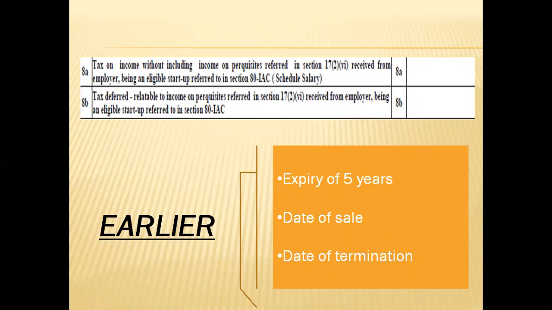It is the earlier of expiry of 5 years from the year of allotment of the ESOP, date of sale of ESOP by the employee, or date of termination of the employment. A disclosure in relation to this has to be given in the ITR form, and this change has been incorporated in the ITR forms of assessment year 2021-22.